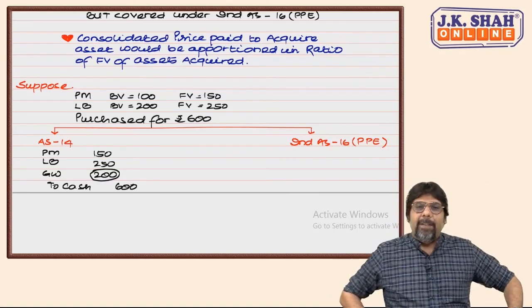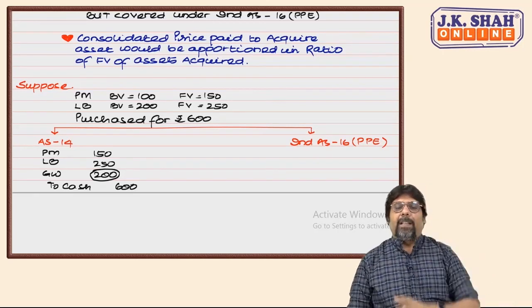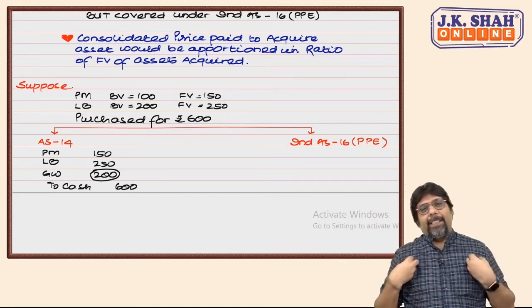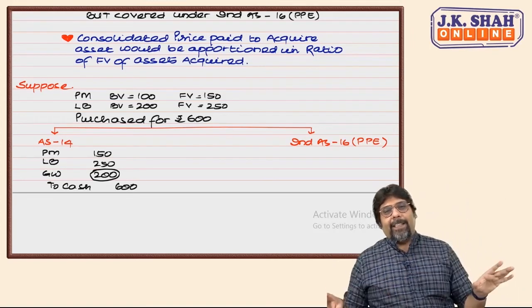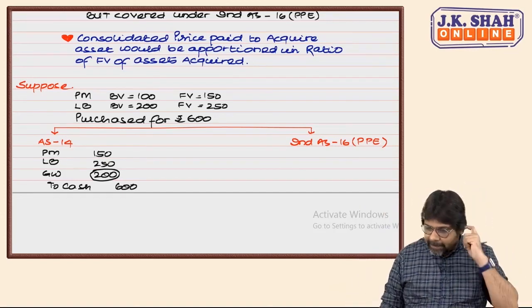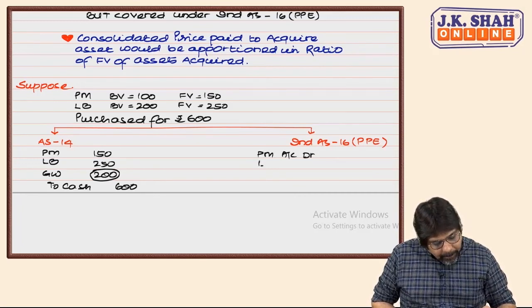In intermediate, you have done few questions where only 4 or 5 assets were taken over and we generated goodwill. Teacher did not say anything, you did not ask anything. Life was beautiful then. But Ind AS 16 says plant and machinery account debit, land and building account debit, to cash 600.